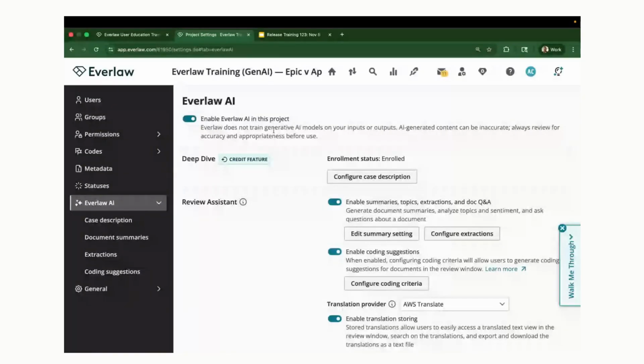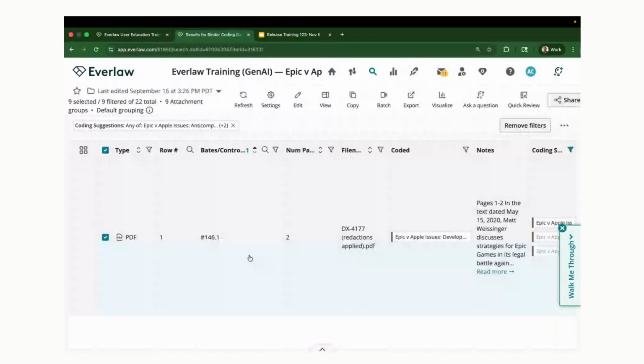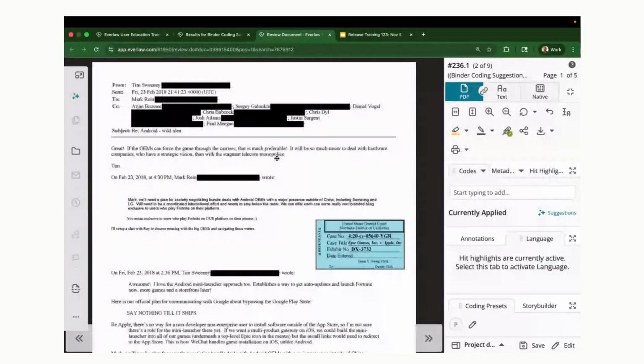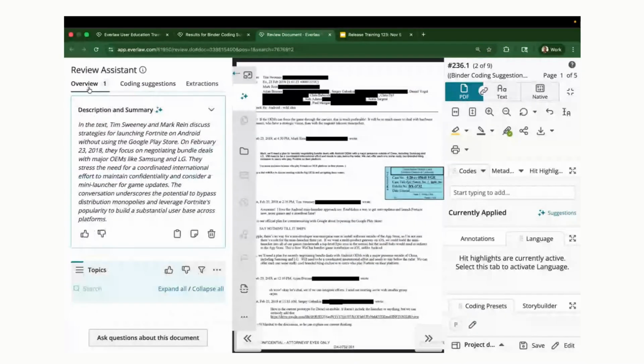Once we have all those turned on, you'll be able to see those throughout your project. So for example, if I jump into a set of documents here, maybe I'm looking at my review window. On my left-hand side, I'll see that sparkle icon. That's going to denote all of those AI features. If I click into that, I'll give you a little overview of what you might expect here.